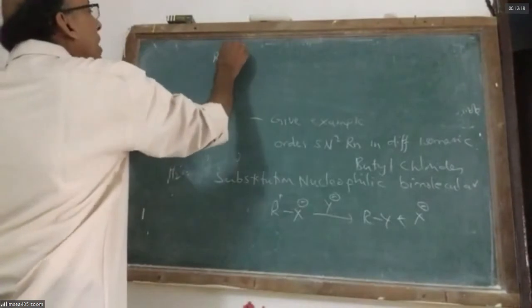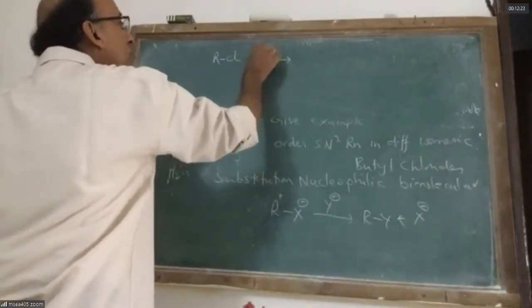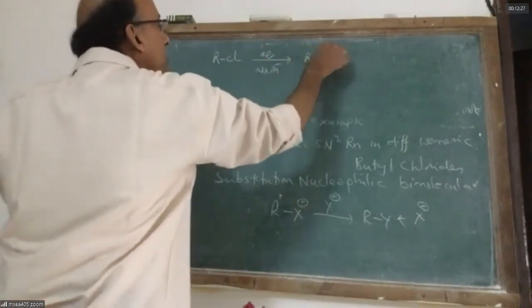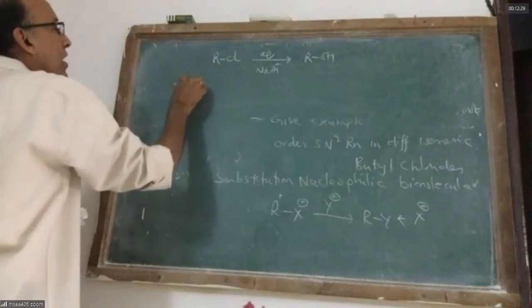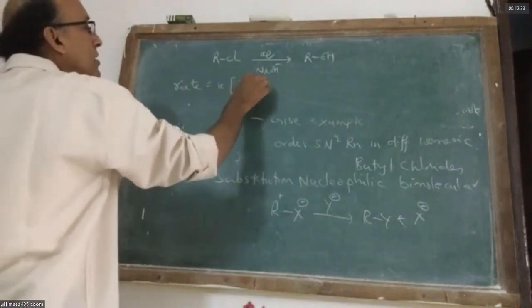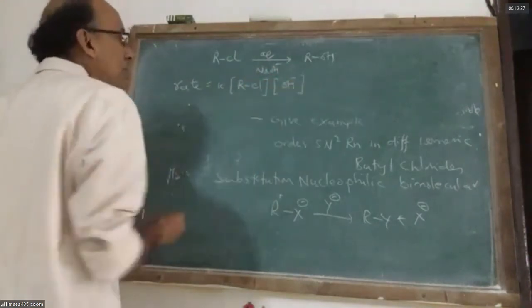For example, when alkyl chloride reacts with, say, aqueous NaOH to give ROH, the rate of the reaction is equal to the rate constant times the concentration of alkyl halide and the concentration of OH minus.